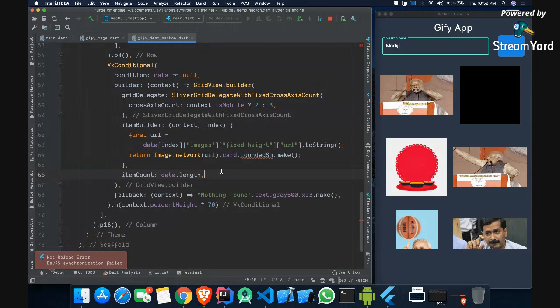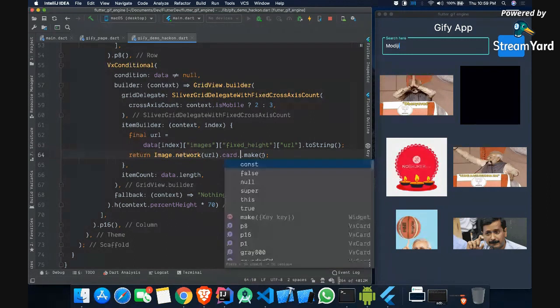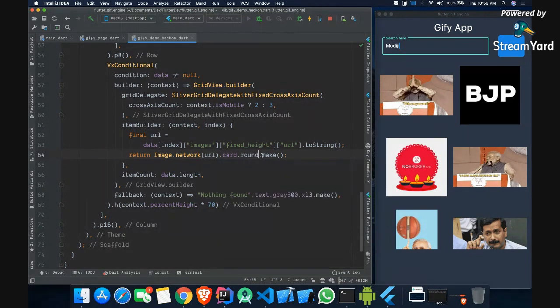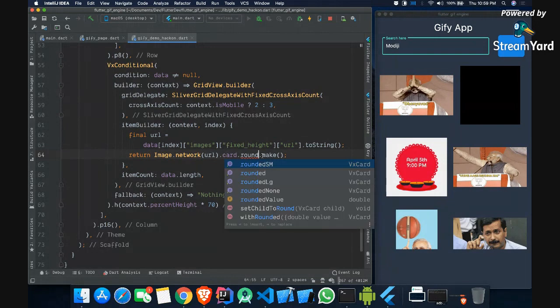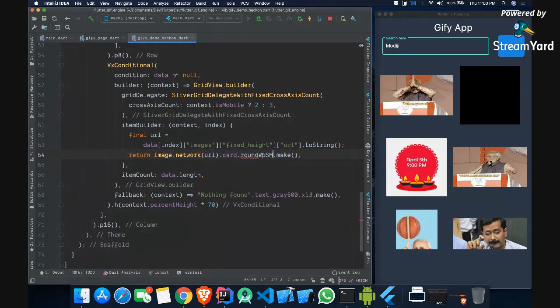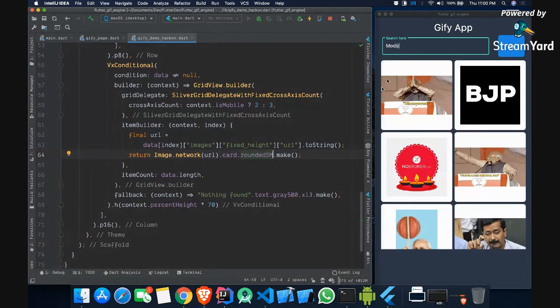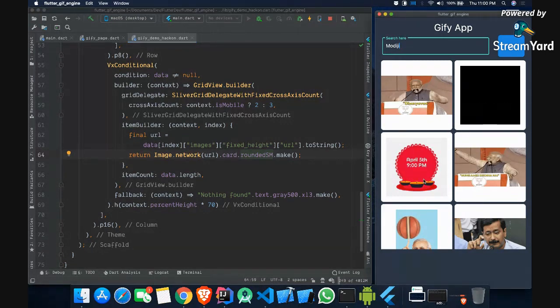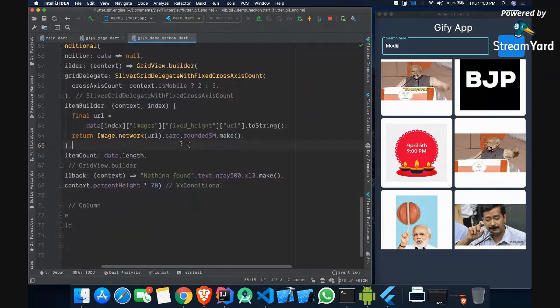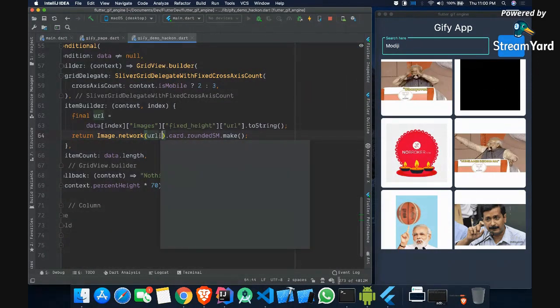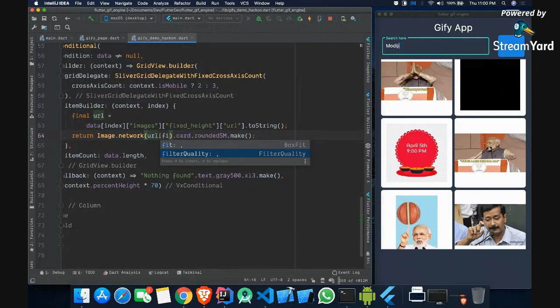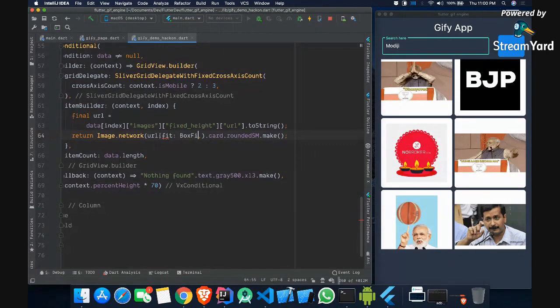Sorry, it's not using this, so we will use rounded sm. Okay, I think I misspelled it. Yes, this should work. So now it will wrap it with the card, and basically this will look like this. Okay, so it is not taking the entire space, but for the simplicity of this project, inside this image.network there is a property called fit. In the fit, I can say box fit dot cover.